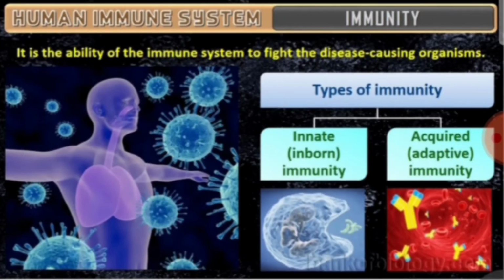Then if you come to the types of immunity, first of all, immunity means what? The ability of the body to fight the infectious agent. There are two types of immunity we can find: innate and acquired. Innate means inborn, and acquired means adaptive immunity.